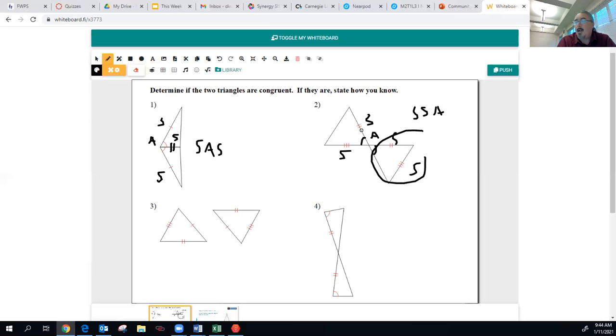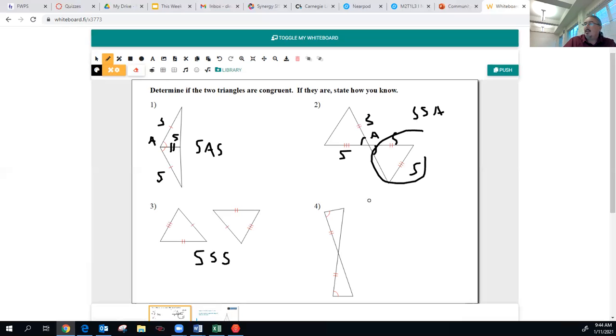Third one's pretty easy to spot. Notice that we got a single tick on this side here, a single tick on this side. We have a triple tick on this side. We're going to go with a triple tick here, and a double tick here, and a double tick here. This is the side, side, side. So yes, we can say these are congruent based off the side, side, side congruency theorem.